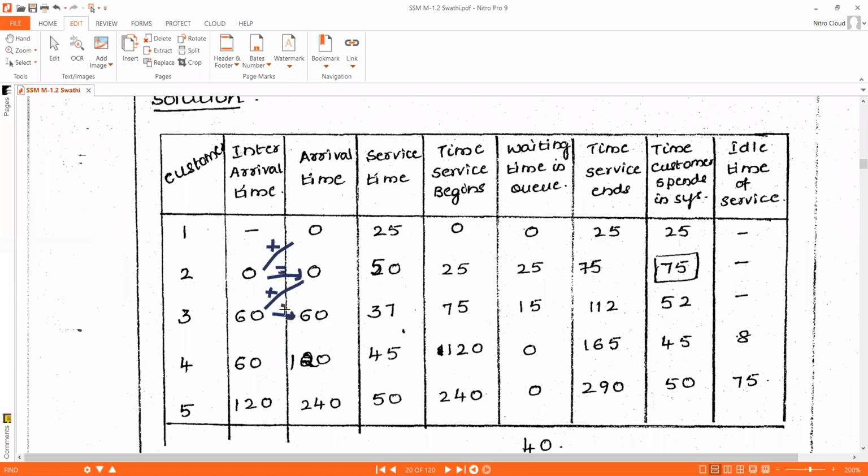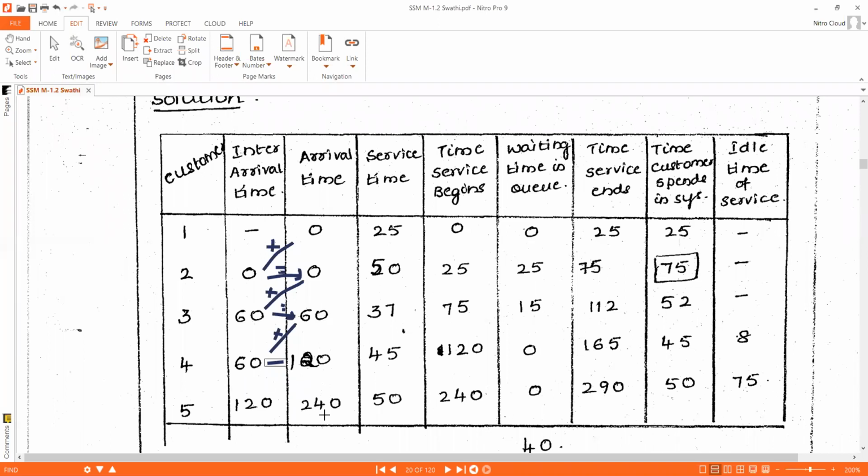Okay, in this way we need to calculate the arrival time. For the next customer, how to find the arrival time? That is previous customer's arrival time, 60, plus present customer's interarrival time, 60. 60 plus 60, we get 120. This is the arrival time for customer 4.